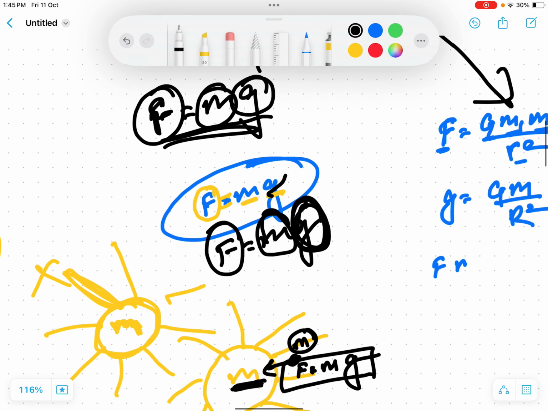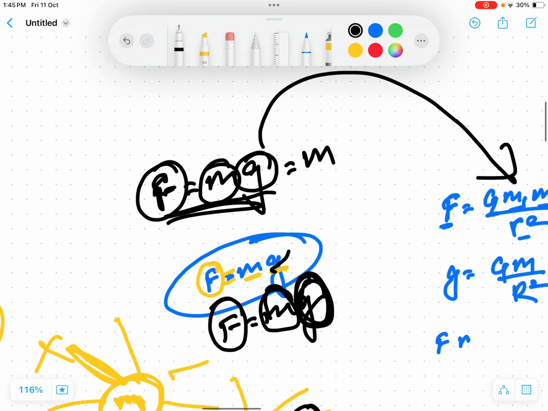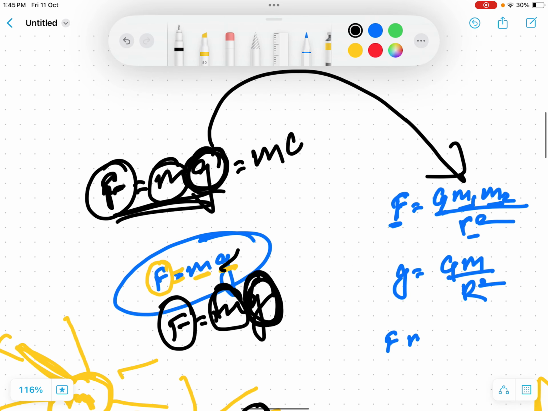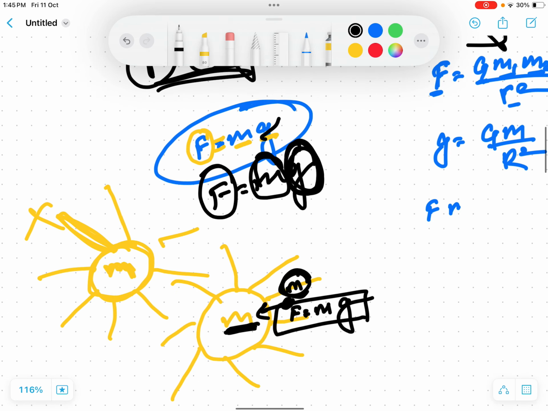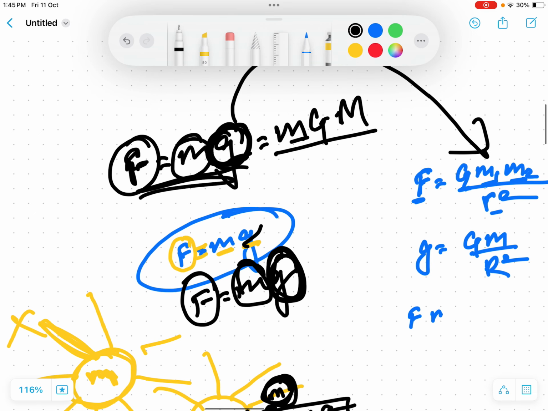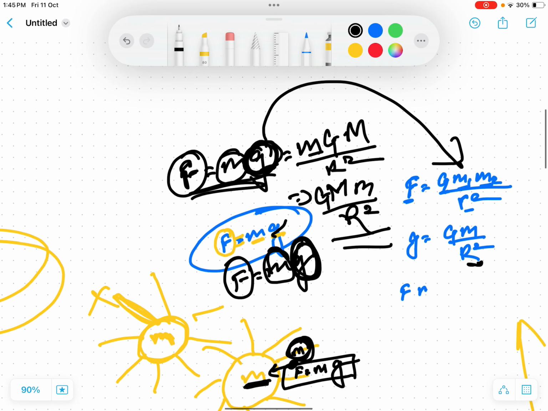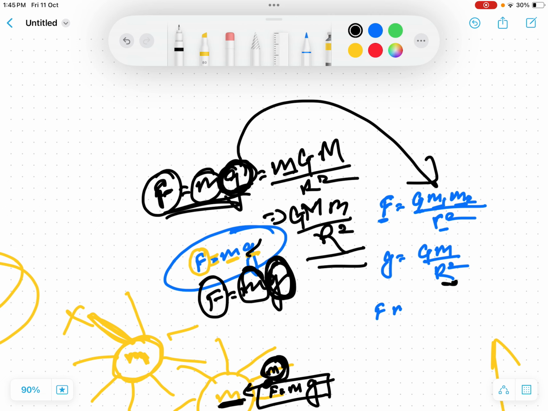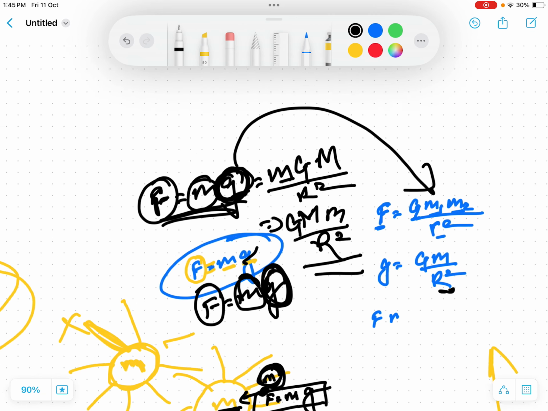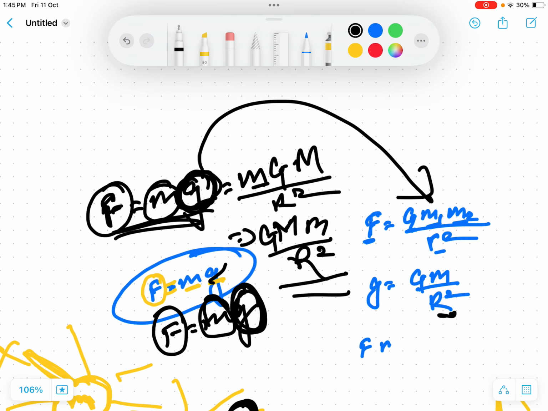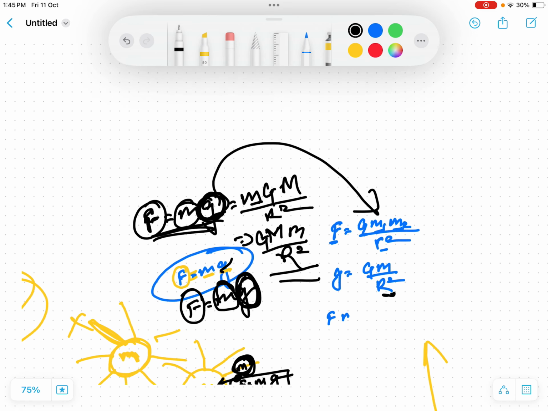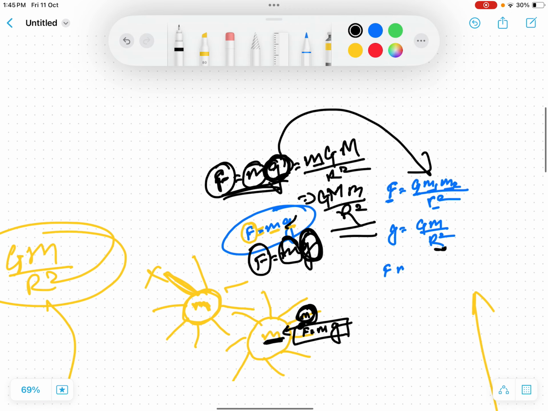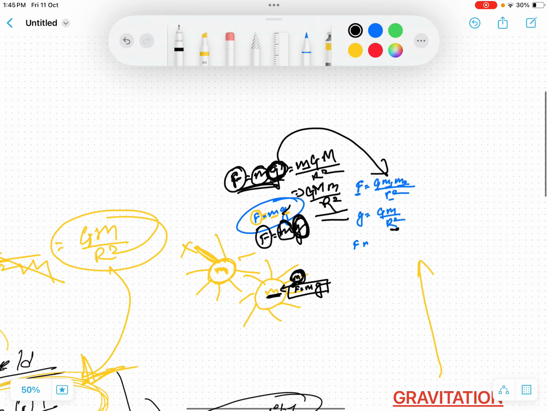If you just solve it, and we call it G, I'm denoting the mass of the planet as capital M, and this small mass is m, upon r square. So this is simply GM upon r square. This is the beauty of physics. No matter what the formula is, mathematics is the tool to describe physics. The logic is always logic, equations are always valid, no matter what the equations speak in physics. So this is the beauty about physics.